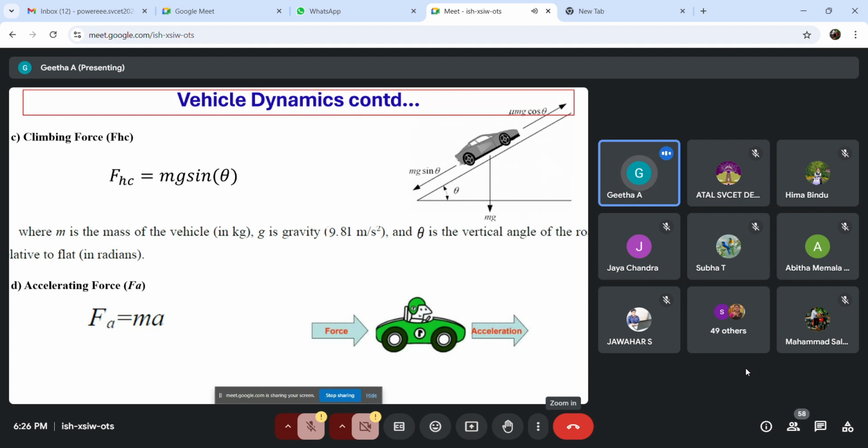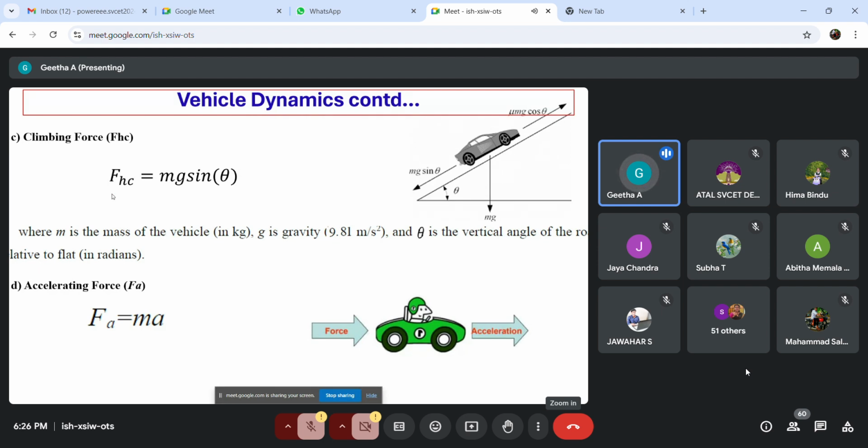So next we have the third force, that is the climbing force. Every time our vehicle will not run on a flat plane like 0 degrees, right? Sometimes the vehicle we are going to design may even climb a hill at some certain angle like 8 degrees or 5 degrees. If the vehicle you are going to model is going to climb a hill at an angle theta, at that time there will be a force called the climbing force.